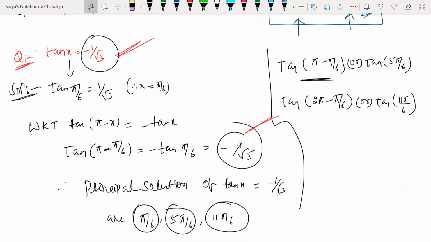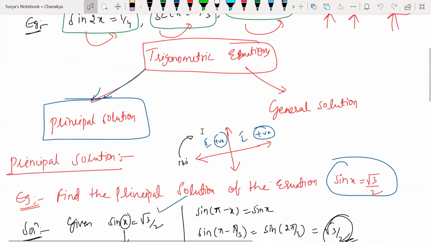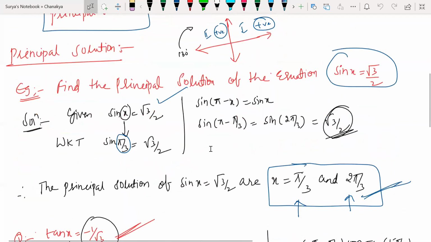Similarly, why is it possible for two things? Guys, look at this here. Why are we writing in radians itself? Why can't we write in degrees? So why are you writing in terms of pi itself?